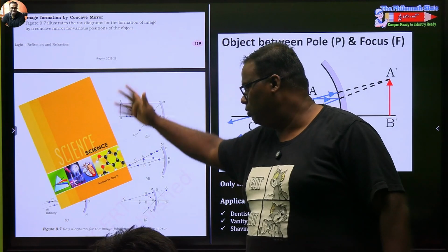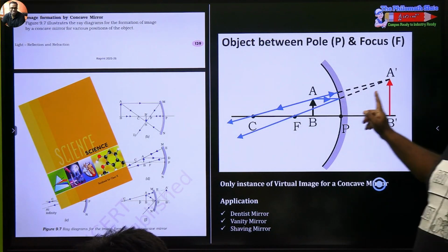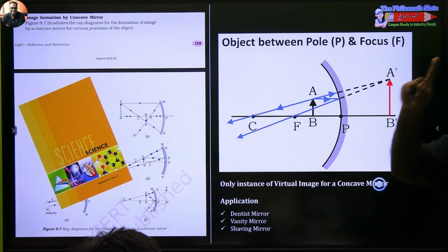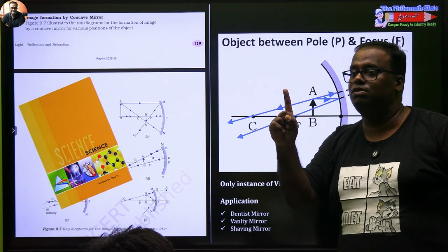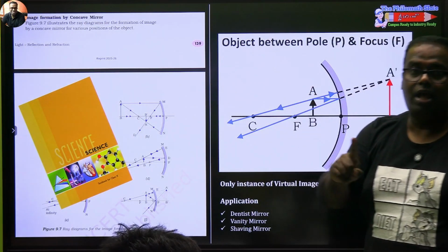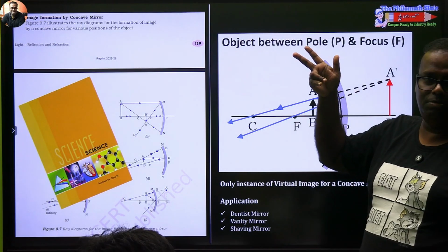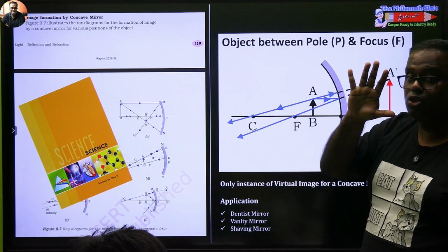Now the next, image formation. Now, although the book will discuss like this, for us what is to be very important is this one, don't forget. This is the only case of a concave mirror where you will get an erect, virtual and magnified image. Magnified आगे भी मिलेगा, बियॉन्ड सी वाला भी मैग्निफाइड आएगा, लेकिन वो वर्चुअल नहीं होगा.